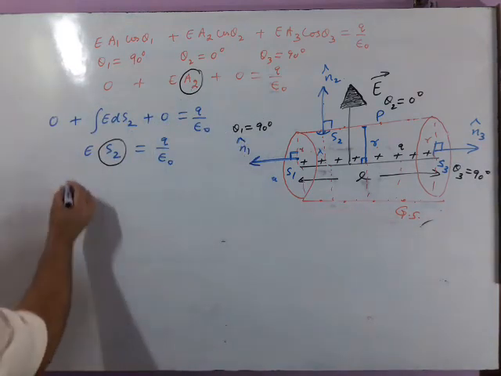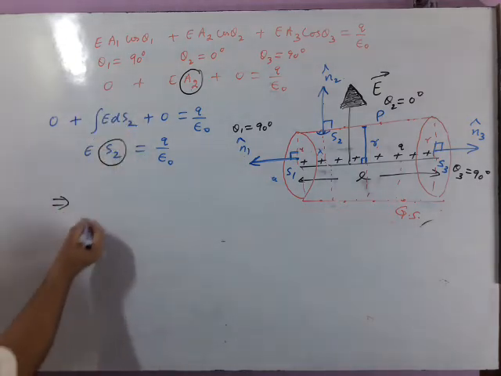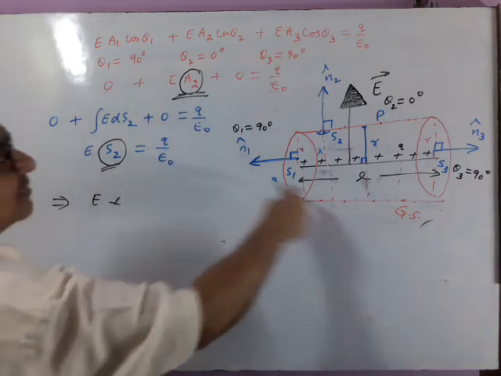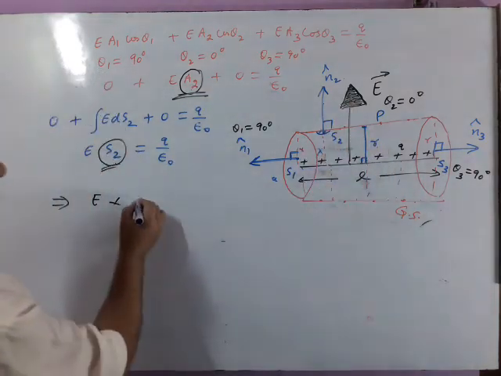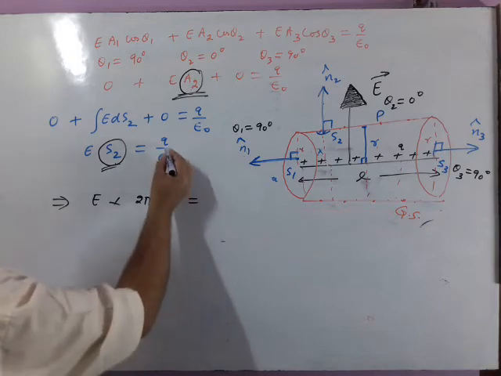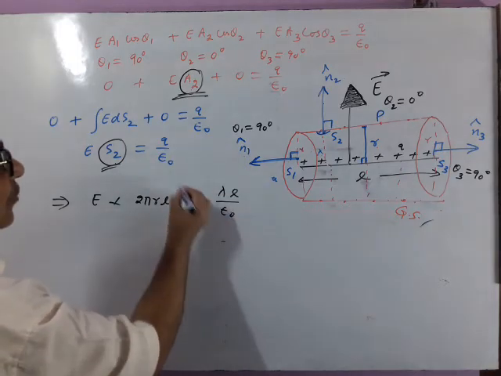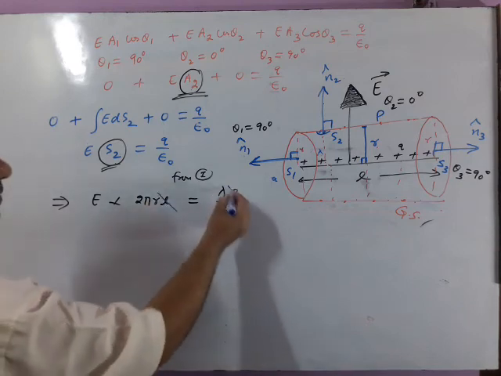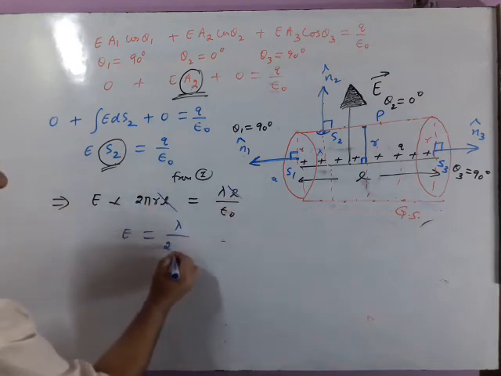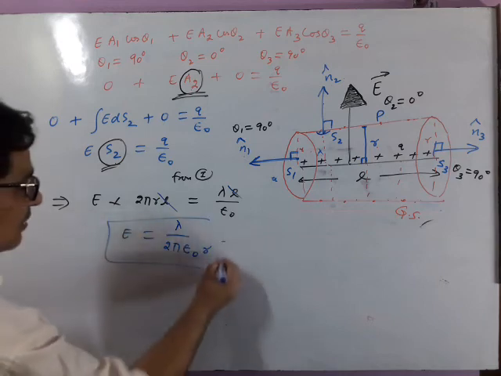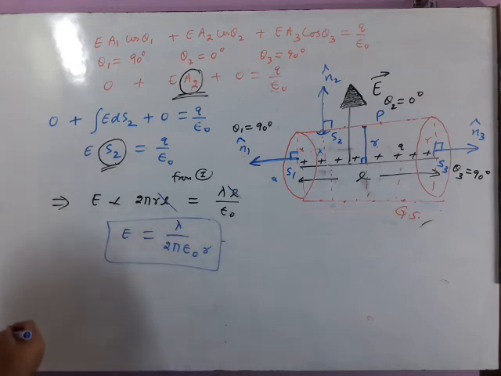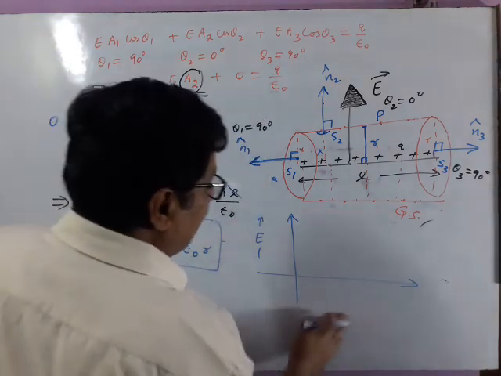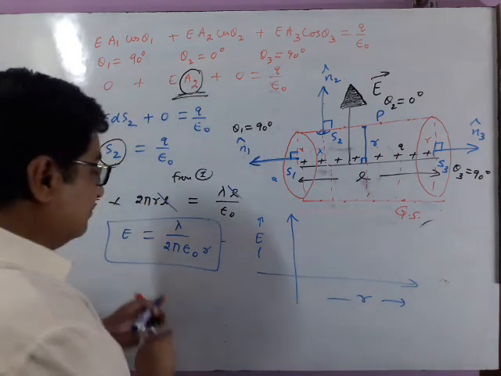Now what is A2? You may follow this or this. After that you will be writing like this, S2 or A2. This is surface area of the curvature. This is 2 pi RL and Q is lambda into L from first equation. See, this length is cancelling and the final answer is lambda by 2 pi epsilon naught r. This is final answer, and the graph between electric field and distance from wire.